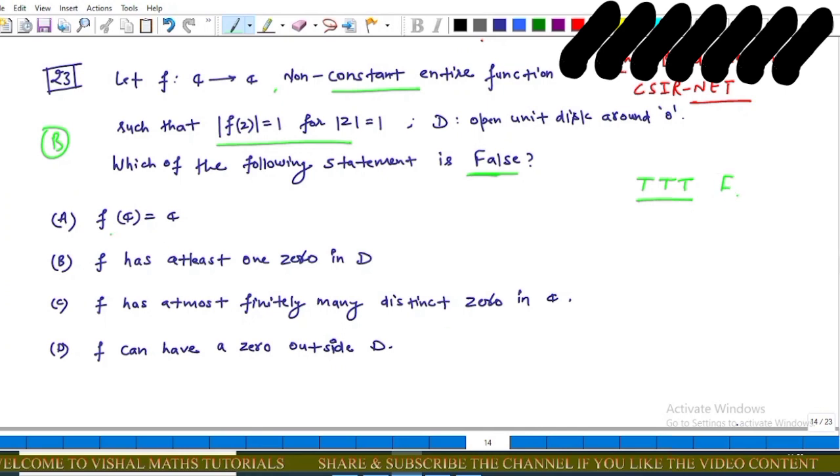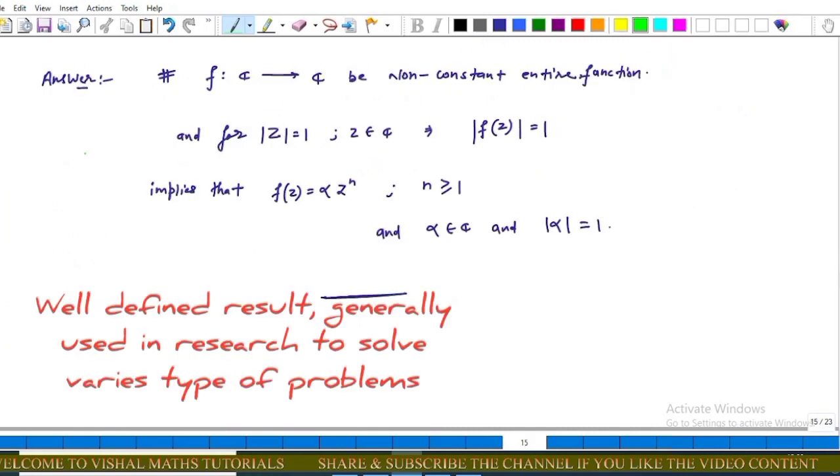Now the options are: f(C) is equal to C; f has at least one zero in D; f has at most finitely many distinct zeros in C; and the last option, f can have a zero outside D. For this question we use a result. This is a very important result for this question. The result is: if f from C to C is a non-constant entire function such that for mod of z equal to 1, mod of f(z) is equal to 1.